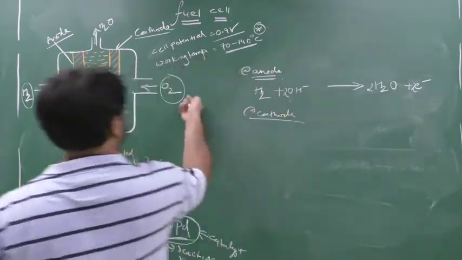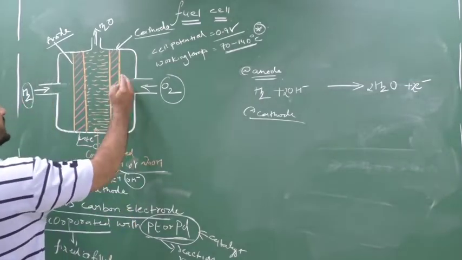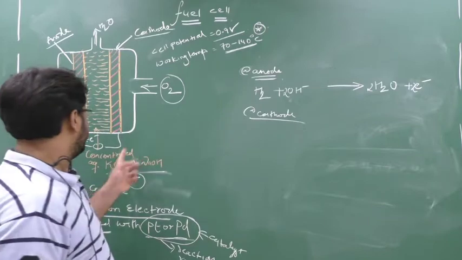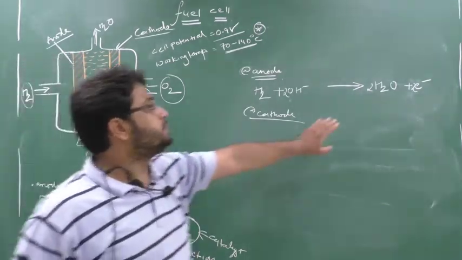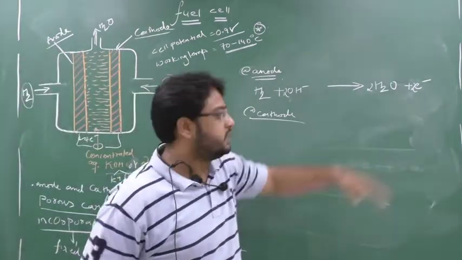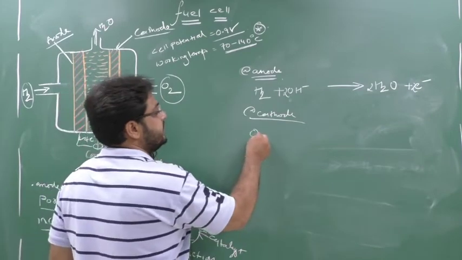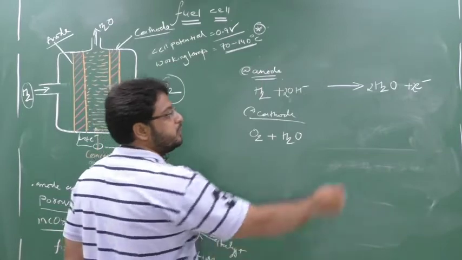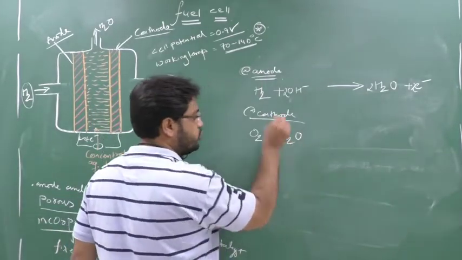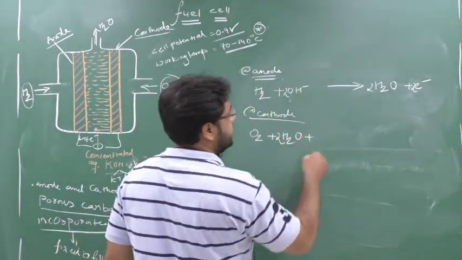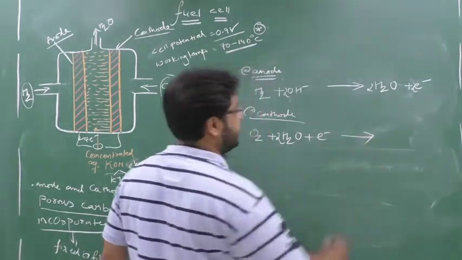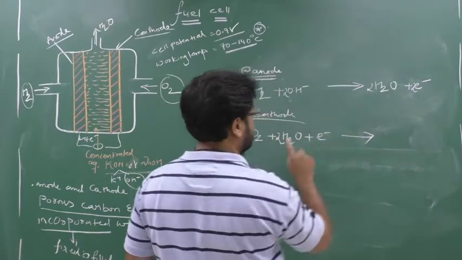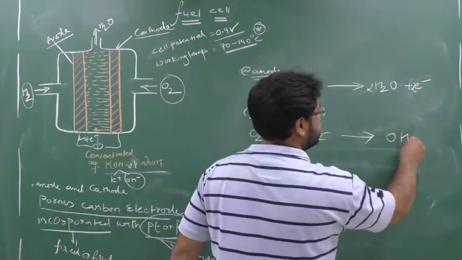Now what happened at cathode? At cathode, oxygen enters. Oxygen will come here, then it will enter into the solution. As and when it enters the solution, it will not meet OH minus, it will meet the water produced by the anode. Remember the reaction. So oxygen here will react with water produced by the anode. How many moles of water? 2 moles of water. It will react with 2 moles of water. Clear? And electrons will be gained. Why will electrons be gained? Because it is a cathode. So water will produce what? OH minus. You have to remember this reaction.